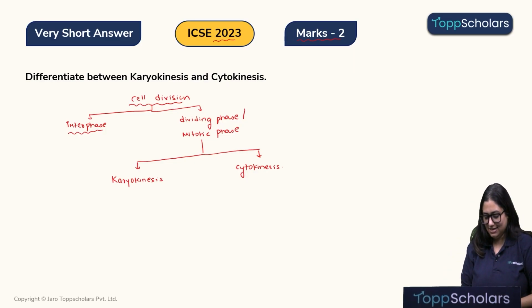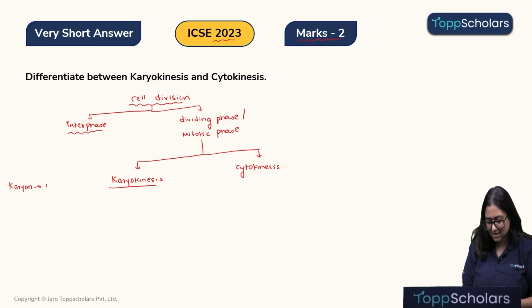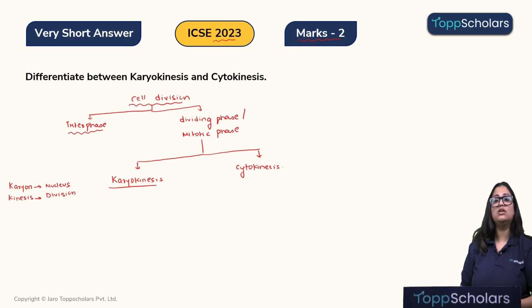Children, karyokinesis, this word comes from merging two words. Word number one is karyon. Karyon means nucleus, and kinesis, that is word number two, means division. So, karyokinesis stands for nucleus division or nuclear division. Alright.